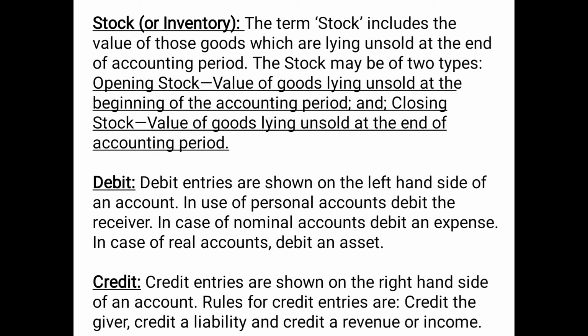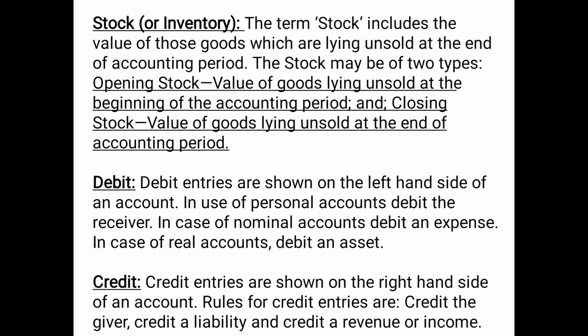Now the next term is stock or inventory. The term stock includes the value of those goods which are lying unsold at the end of the accounting period. That means whatever goods you have manufactured or purchased for reselling, the amount of goods which you were able to sell is considered as sales. But the amount of goods which are lying unsold, that means which you could not sell at the end of the accounting year, will be considered as stock or inventory. Inventory is the other name for stock.